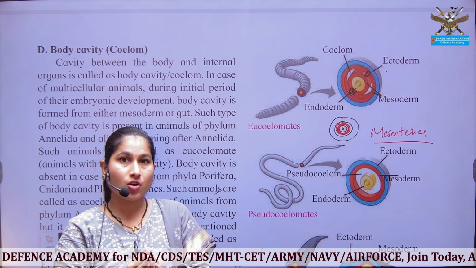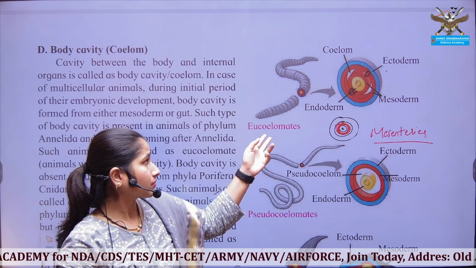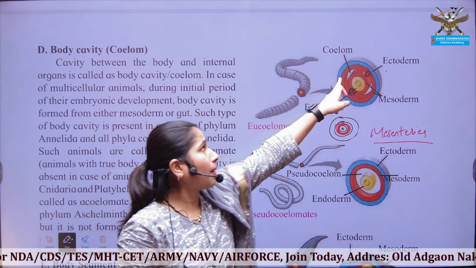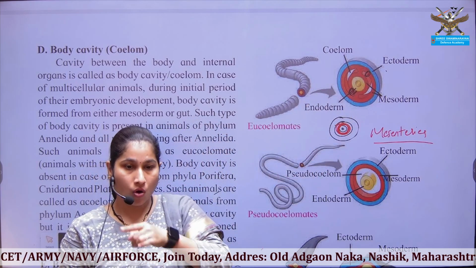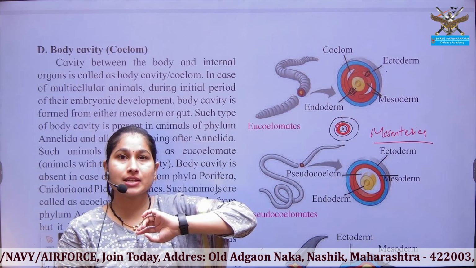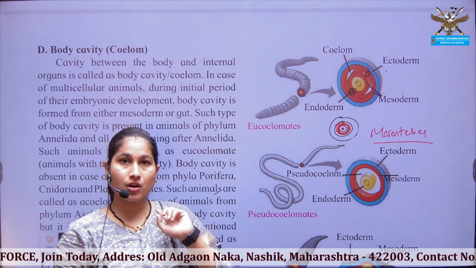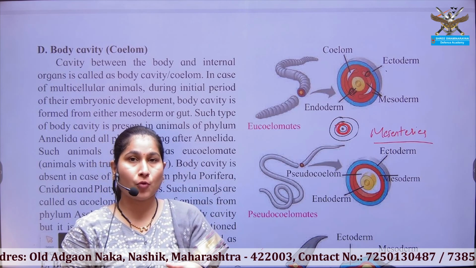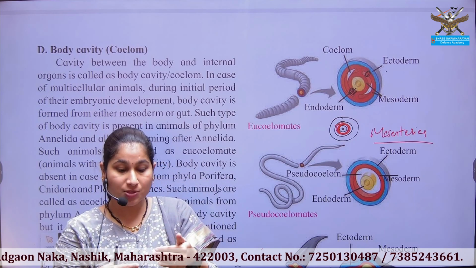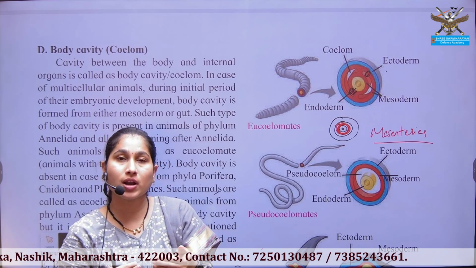And in such organisms, the cavity can be completely seen. A true cavity is seen. A whole circle of the cavity is seen between the organs and your internal body. Whatever the lining is there of the body, there is a space between the organs, and this is known as coelom.